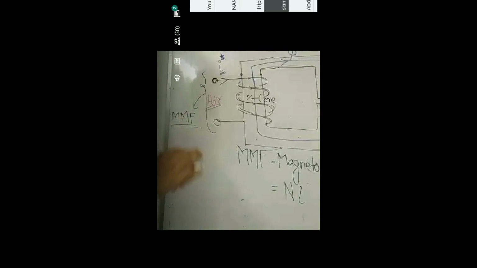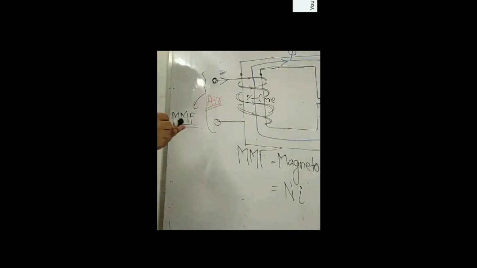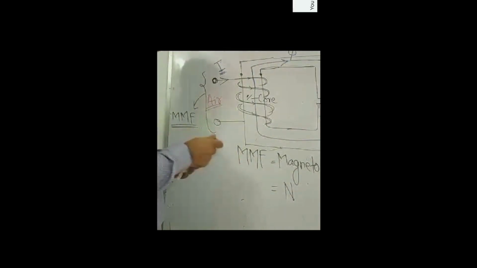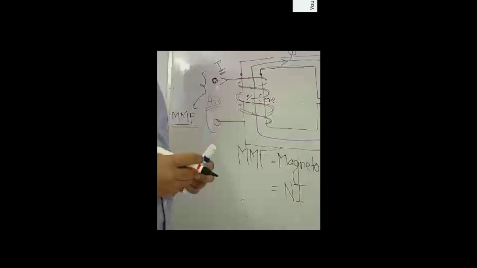Now, if we have a DC current, then we have to write capital I notation, or I in a big letter. So it will depend on whether we are using an AC current or a DC current. But both kinds of current carrying conductor, either AC current or DC current, will be a source of magnetic field.